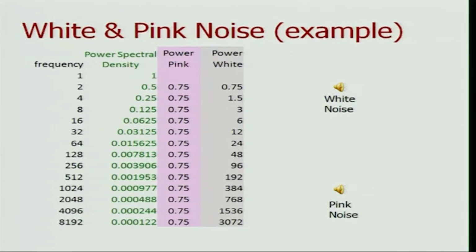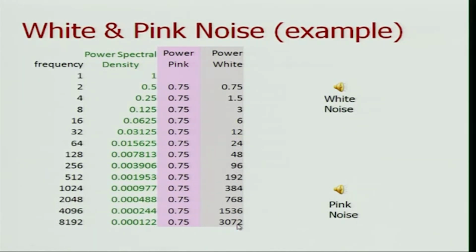But when you have white noise, it doesn't happen like that. You start with 0.75, then you go to the next band, your power goes up by a factor of 2, so it's 1.5. Then you go to the next octave, 4 to 8 hertz, your power goes to 3. Then you go to 8 to 16 hertz, again that's an octave, but your power keeps on going up by a factor of 2.